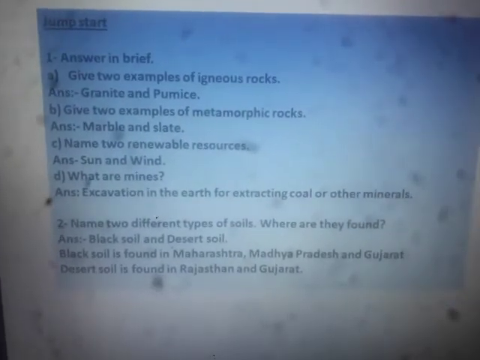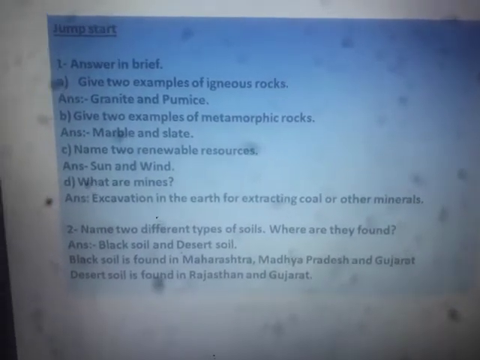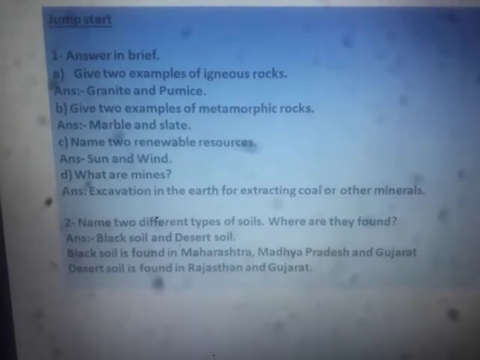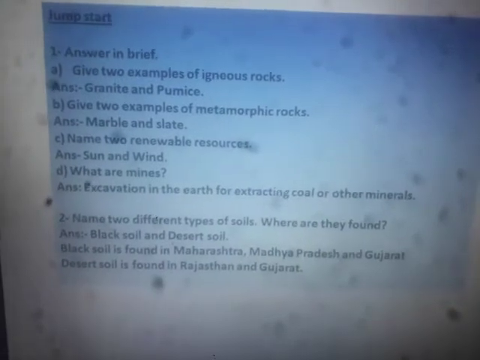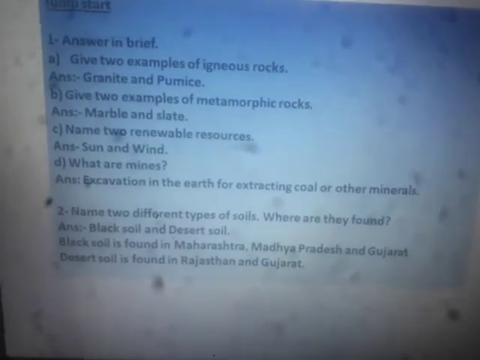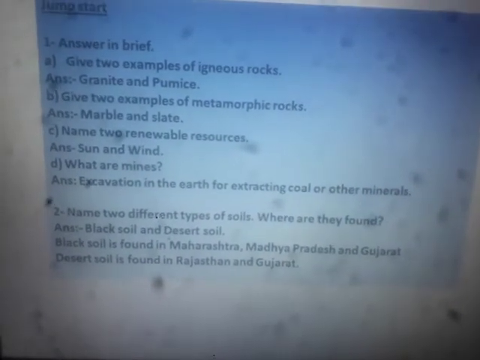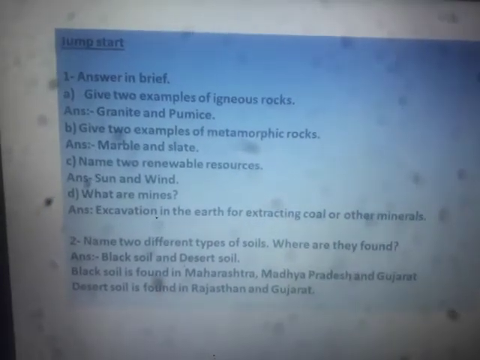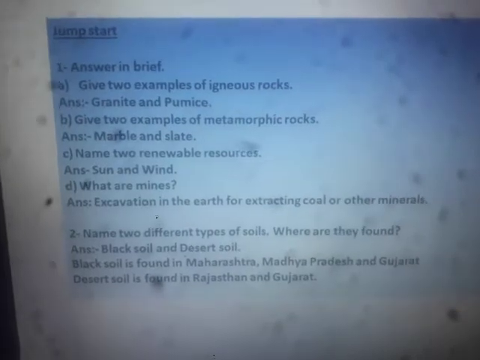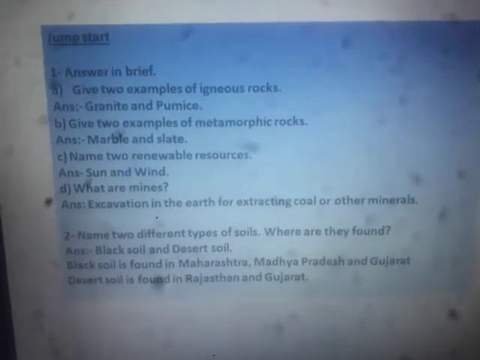Another question, name two different types of soil and where they are found. I have given two examples, black soil and desert soil, and the places where they are found. Black soil is found in Maharashtra, Madhya Pradesh and Gujarat. Desert soil is found in Rajasthan and Gujarat. So these are some of the questions which we have already discussed.